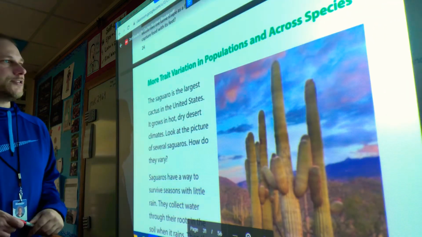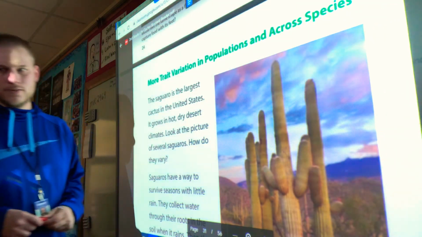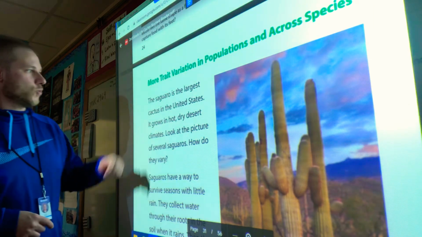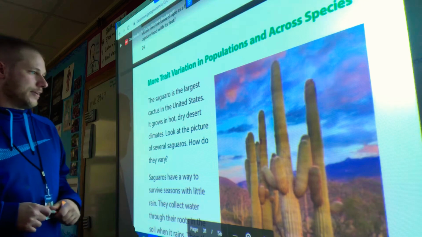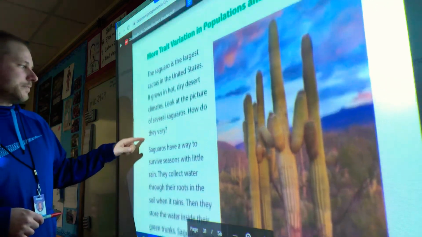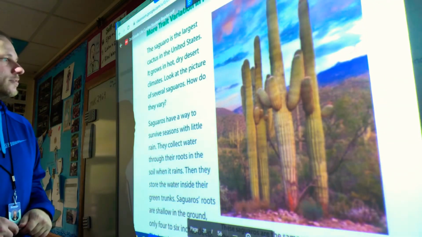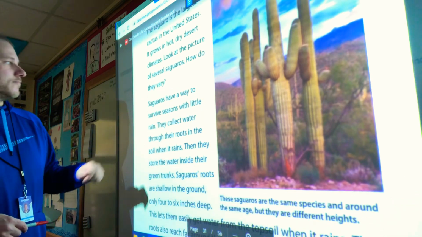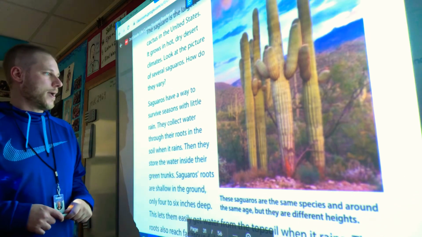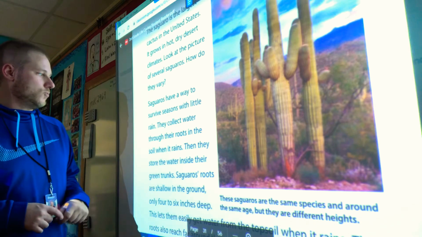More trait variations in populations and across species. The saguaro is the largest cactus in the United States. It grows in hot, dry desert climates. Look at the picture of several saguaros. How do they vary? Saguaros have a way to survive seasons with little rain.